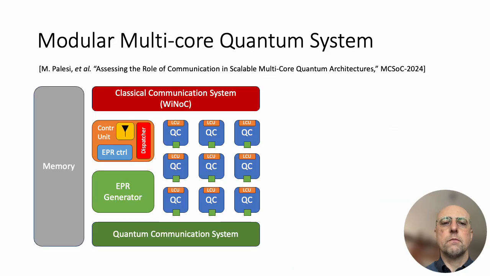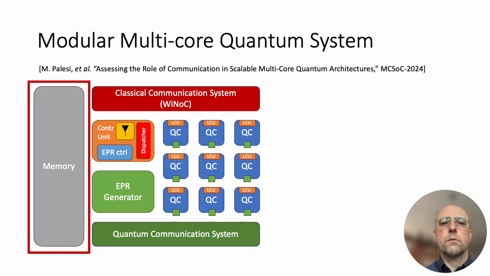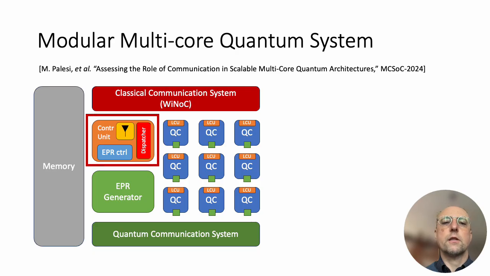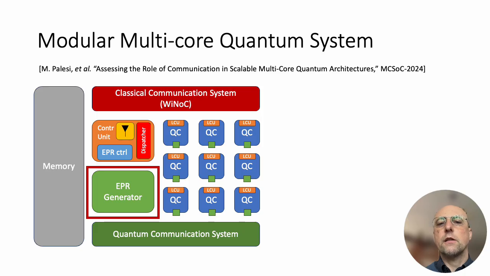fabrication yield issues. In the last year edition of MCSoC, we proposed a multi-core quantum system as shown in this figure. The proposed architecture is formed by a memory that stores program instructions, global control units that fetch the codes and dispatch instruction bundles, an EPR generator for creating and distributing entangled pairs to support the teleportation protocol, an array